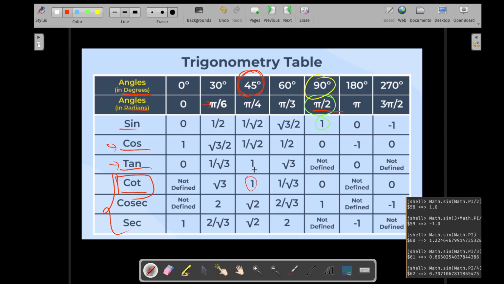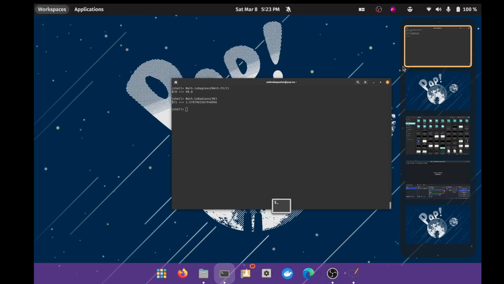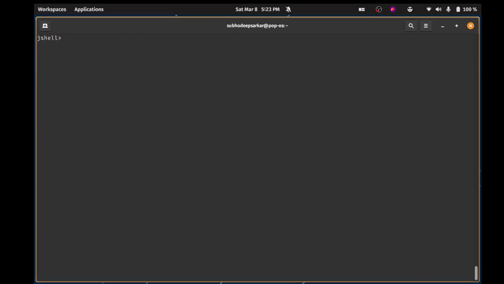Let's try to find this. I would simply say tan 45 degrees, math.tan 45. Again, this is a mistake.